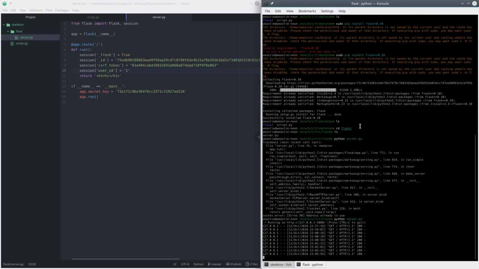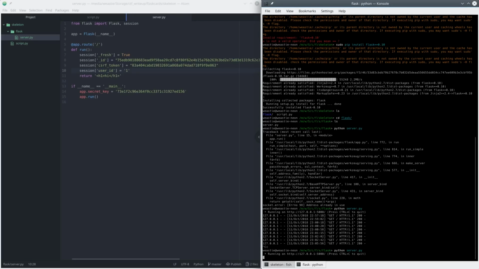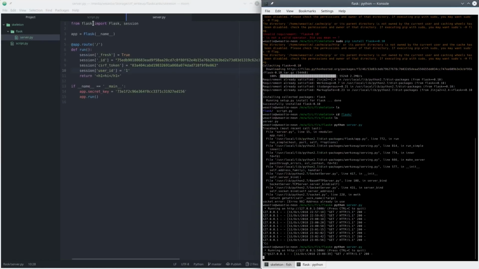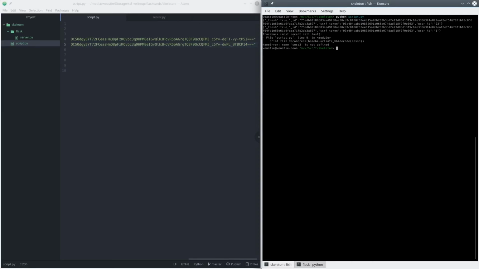I spent so long on this, I kept changing my session and whatnot, and then realizing it never actually changed, and that's why my code wasn't working. So I'll just close out of my server and run it again. Now I can come back here and get this session, and I want to check it with my script again, just to make sure I actually set the user session to 1. And there we have the user ID 1.